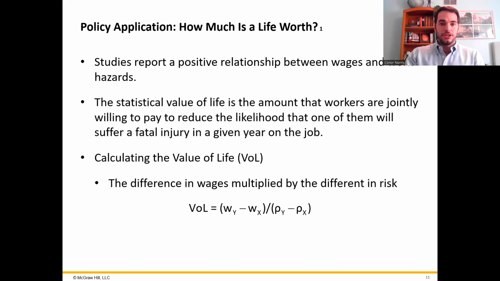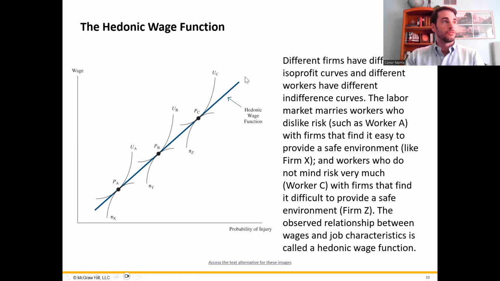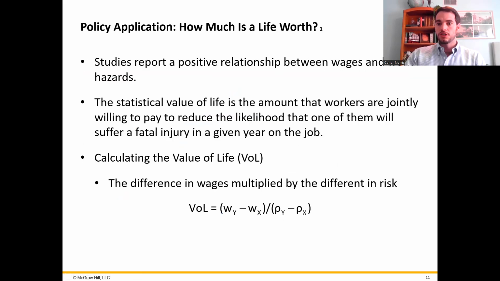The line that connects the combination of wages and risks that we talked about in the previous slide from the last video. So I'll go back here. This line right here is the hedonic wage function. It brings together the less risk averse workers down to the more risk averse workers and the types of firms that they work at. By drawing a line between them, we can estimate what the trade-off is. Some economists use the existence of that hedonic wage function, estimating that line, to try to estimate how much people value a human life, how much more money they're willing to spend to make them safer.